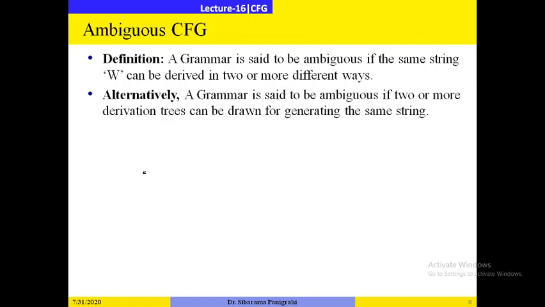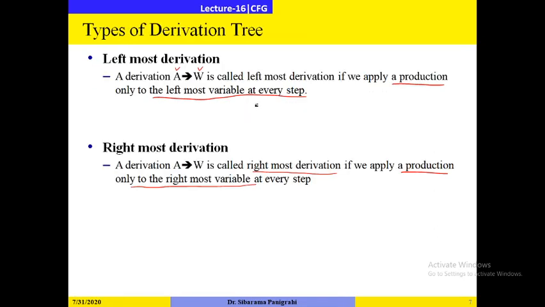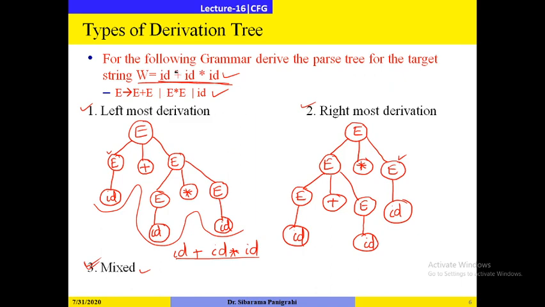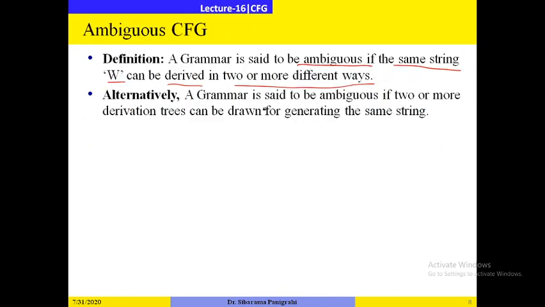Now what is an ambiguous context-free grammar? A grammar is said to be ambiguous if the same string W can be derived in two or more different ways. In the previous example we have the same target string and the same grammar, but we have two different derivations. If such a case exists, then it is called an ambiguous grammar.